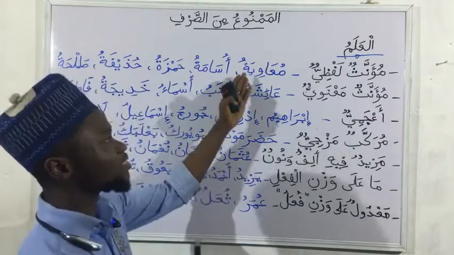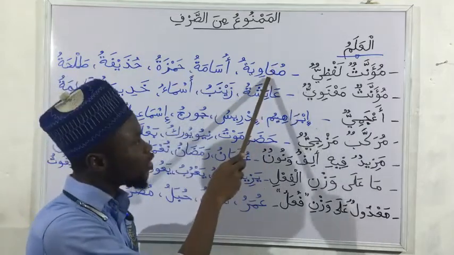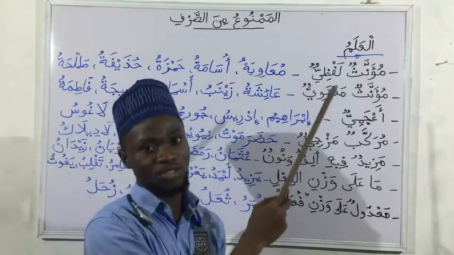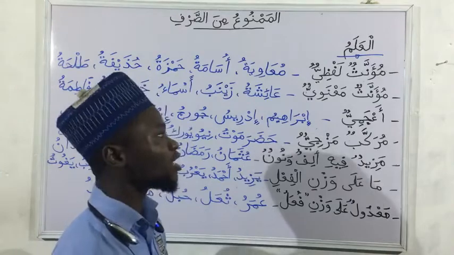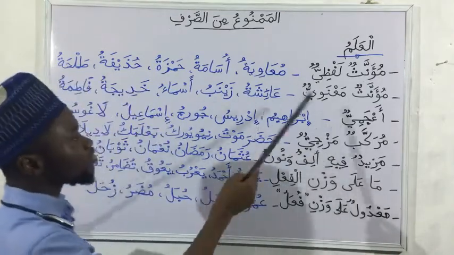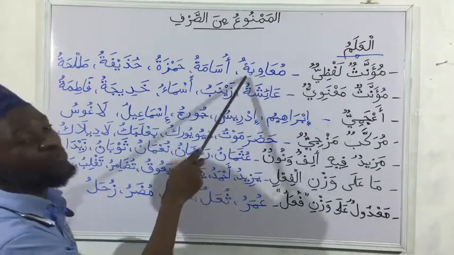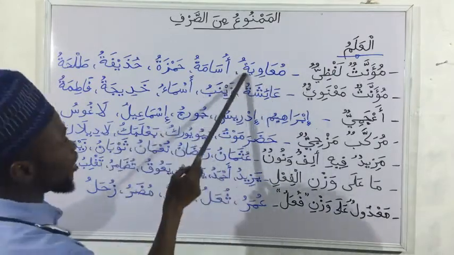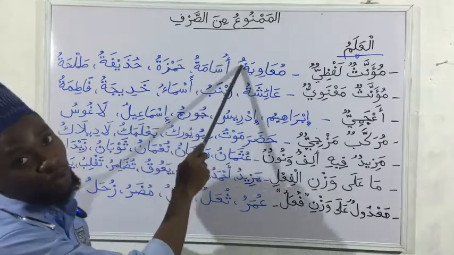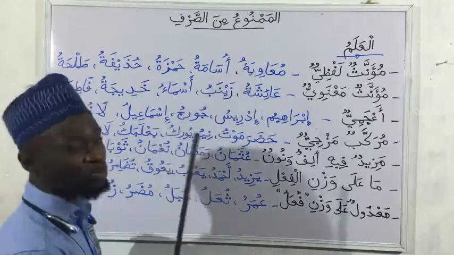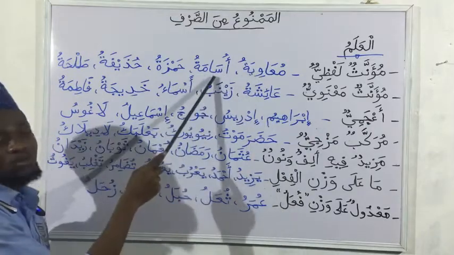You can see there is a sign of femininity present. But in its meaning, the noun itself is used for what? For masculine. So that is muannas lafziyu. But ma'nawiyu is now that muannas that may not have both of them. So let's just look at the example of lafziyu quickly. So Muawiyah is a Sahaba that we know, and we know that it does not take what? Tenwin. That is why we have just a single domo here. So it does not take tenwin, and with majrur, when it's supposed to be in majrur state, it does not take kasra.